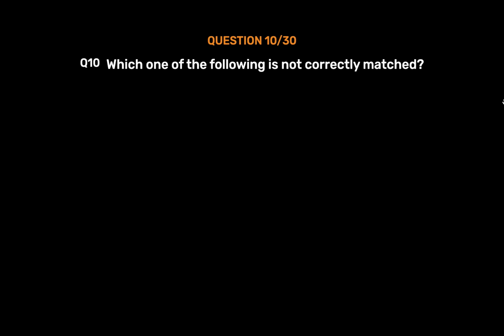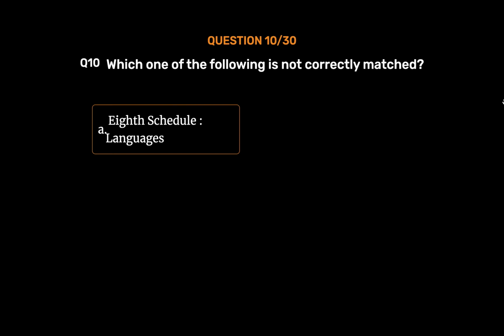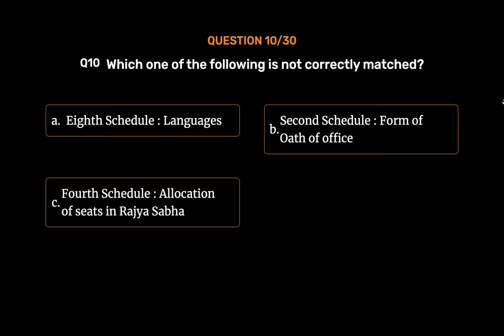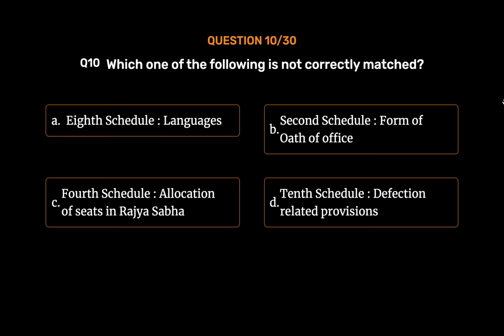Question number 10. Which one of the following is not correctly matched? Option A. 8th Schedule, Languages. Option B. 2nd Schedule, Form of Oath of Office. Option C. 4th Schedule, Allocation of Seats in Rajya Sabha. Option D. 10th Schedule, Defection-related Provisions.